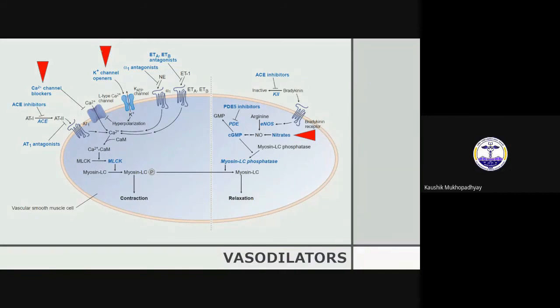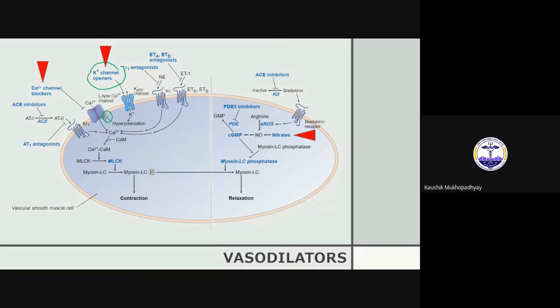Okay. Now we are moving on to the potassium channel opener. But before that, I am going back to the same slide, which I want you all to know by heart. This is the calcium channel blocker. You can see these are the things that cause vasoconstriction, and on the right, these are the things that cause vasodilation. So if we can open the potassium channel, there will be hyperpolarization that will inhibit calcium channel entry. So that will decrease the contraction.